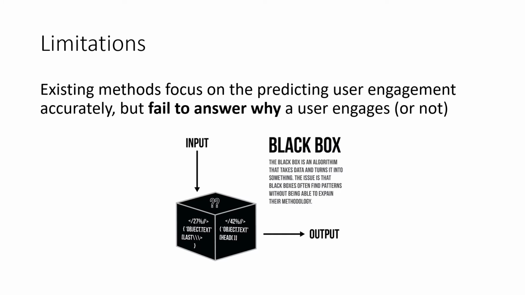The last limitation is that most recent methods focus on accurately predicting user engagement, but fail to answer why a user is engaged. People design black box deep learning models to do accurate prediction. However, those deep learning models cannot answer why a user is engaged or not.